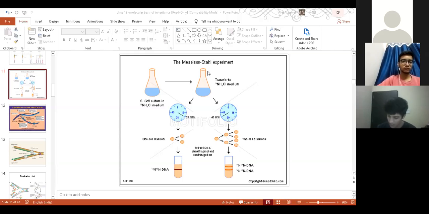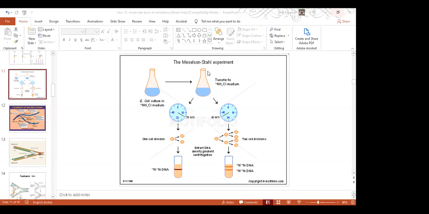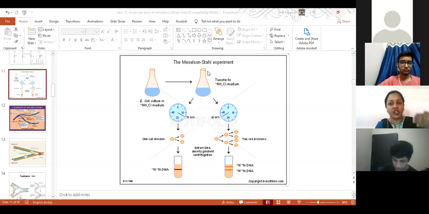The second term is that DNA replication is semi-discontinuous. It was proved by the scientist Okazaki, who showed that on one strand the new DNA is synthesized continuously, and on the second strand the replication is not continuous. It is in the form of small fragments, which he named after himself as the Okazaki fragments. We'll come to Okazaki fragments later.